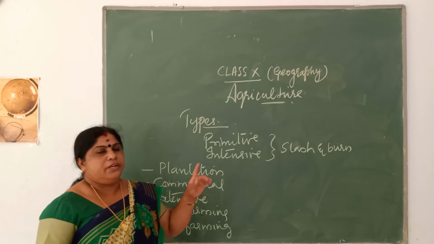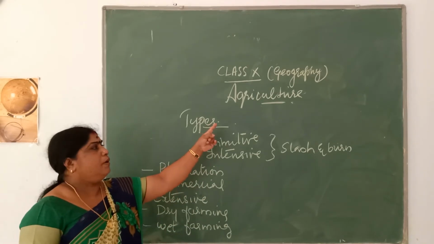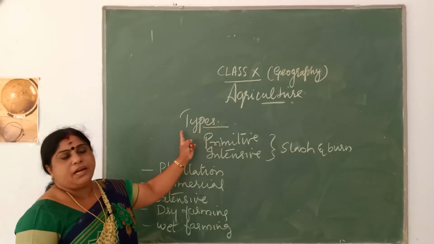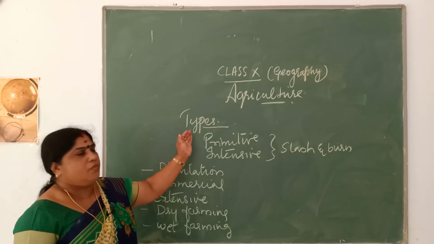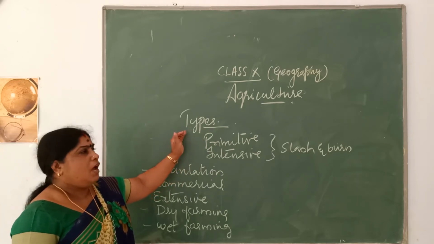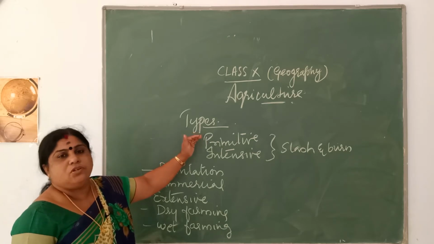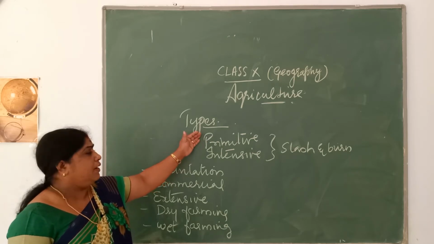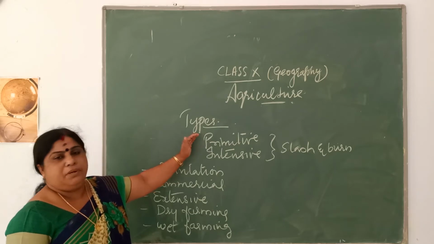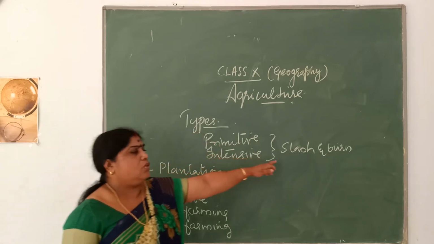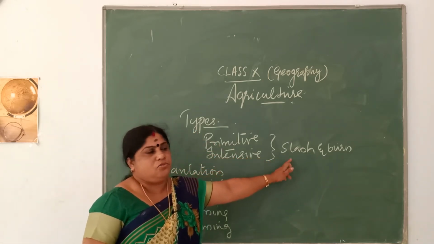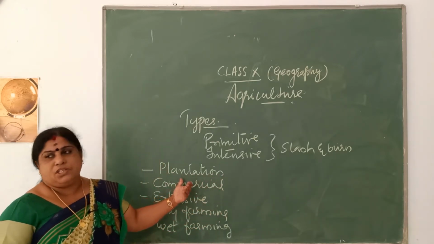So today you are learning the continuation of the topic agriculture. In the last class we had learned the importance of agriculture and the types of agriculture. In types you had learned what is primitive, and what is subsistence farming. They are divided into two, intensive and primitive subsistence farming. Then you learned what is slash and burn agriculture. So today you are moving on to plantation agriculture.